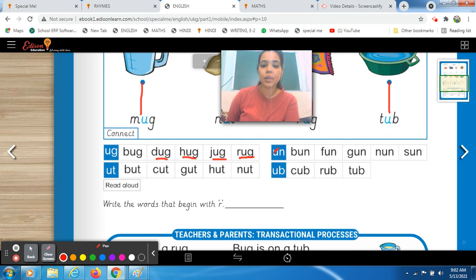Now we are doing which words? A, N. Here the ending sound is an, un sound is there. Okay? So now start with the very first word. Devleen, you have to read this word. Tell me what is this? Read it with phonic sound, Devleen. Ma'am, b, a, n, bun. Very good. Yes, this is very nice. One more time you have to read. Ma'am, b, a, n, bun. Good.